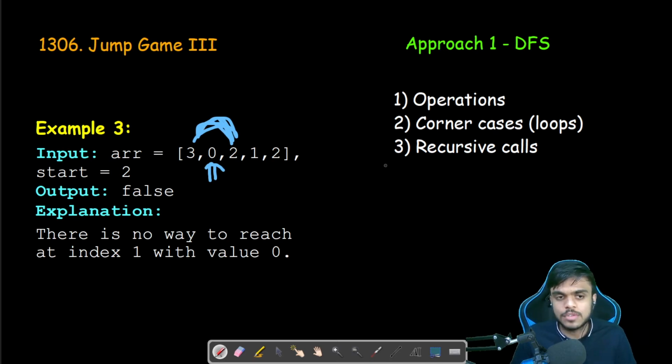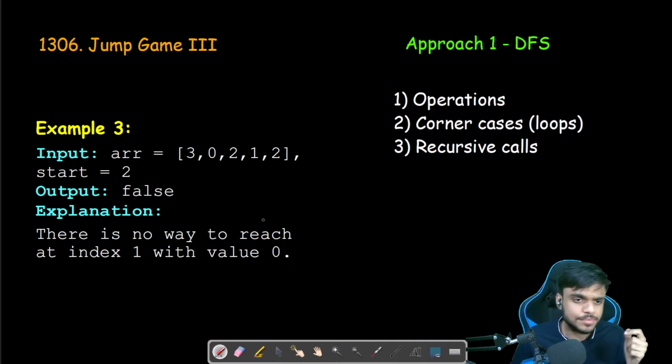To handle that, we are given that all elements of the array are positive. So once we traverse any particular element, we'll multiply that element by -1 so that it becomes negative.